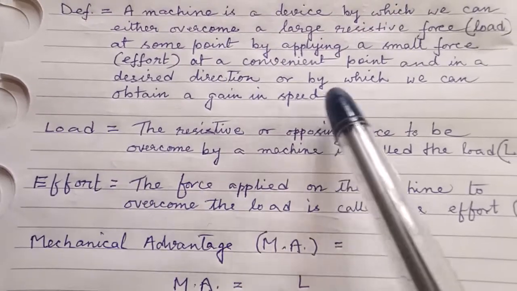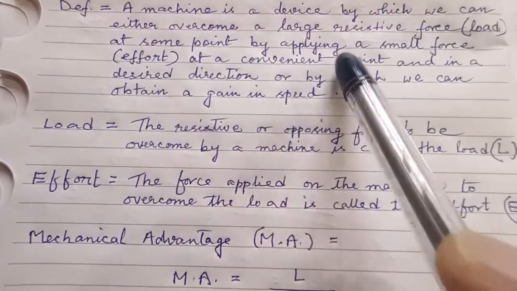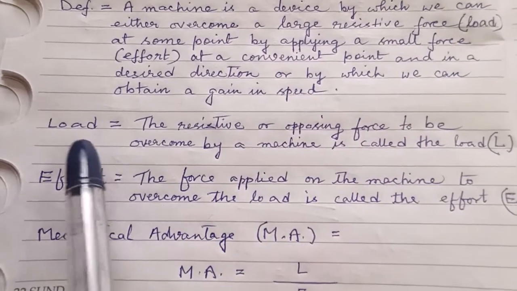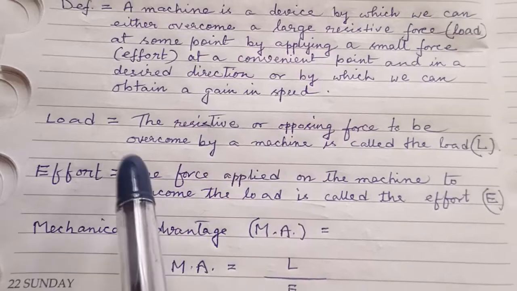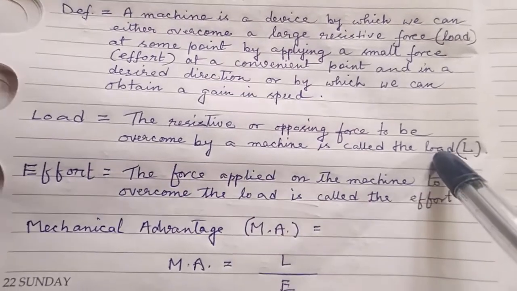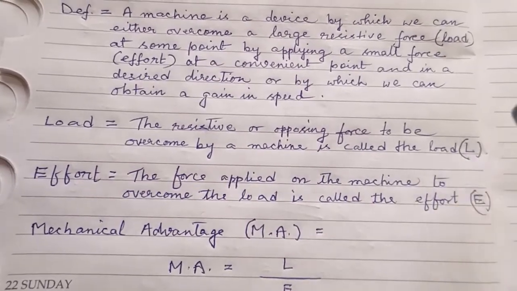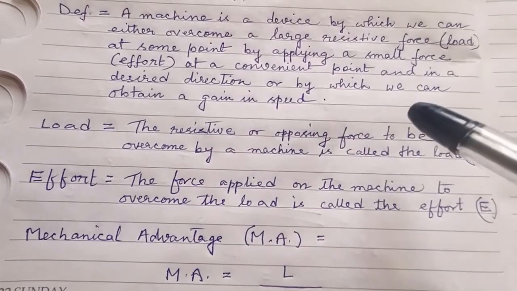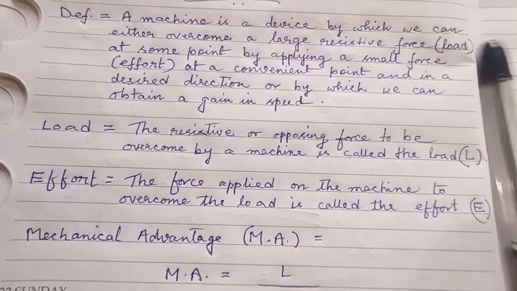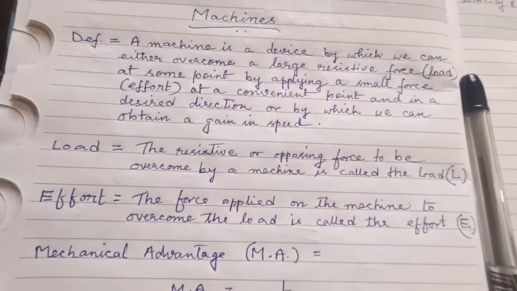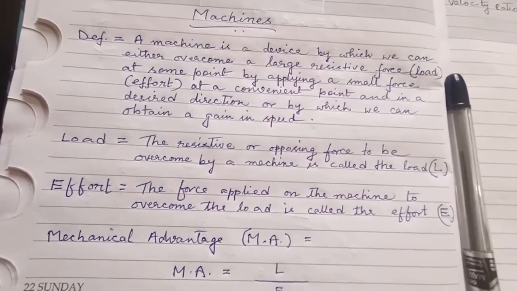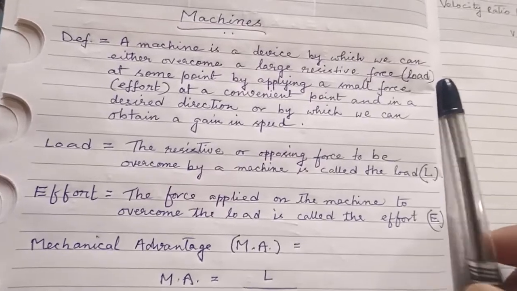So a machine has to overcome a resistive force which we call load. The definition says the resistive or opposing force to be overcome by a machine is called its load. That means load is something that the machine has to overcome. For example, when you think of a pulley system, in order to lift water from a well using a rope and pulley, then the bucket carrying water is the load.